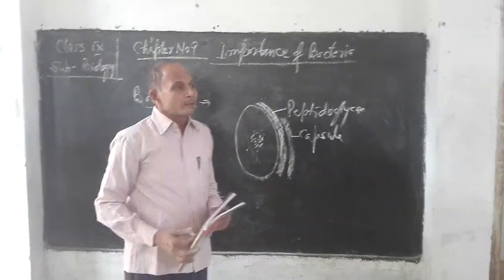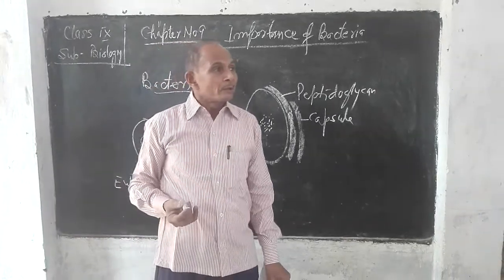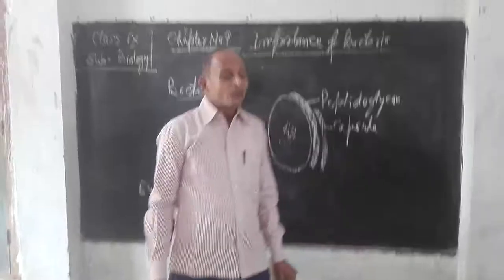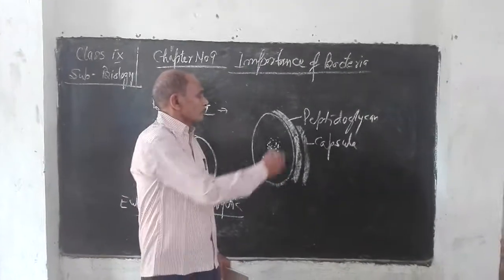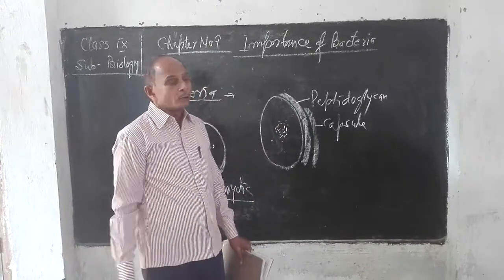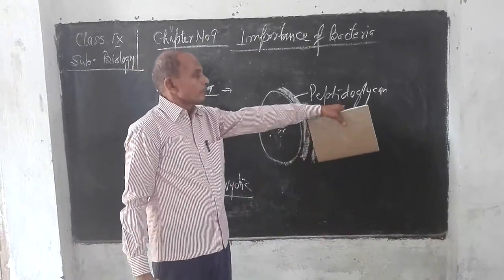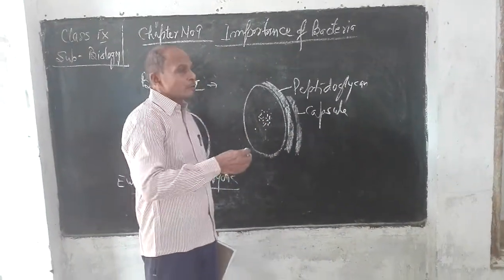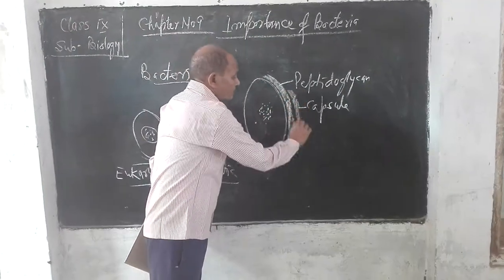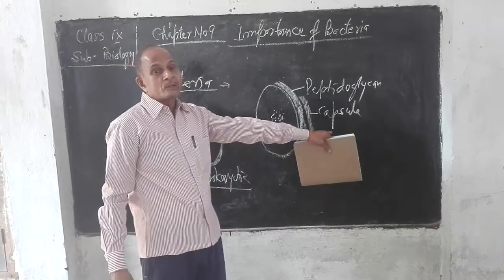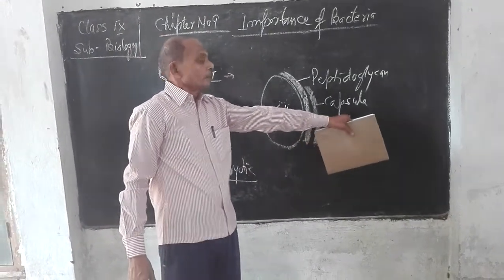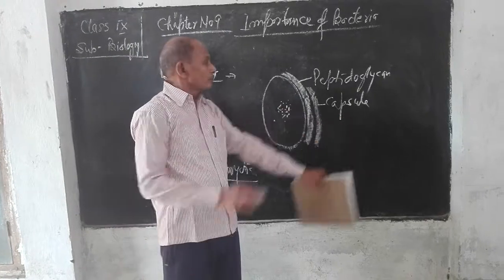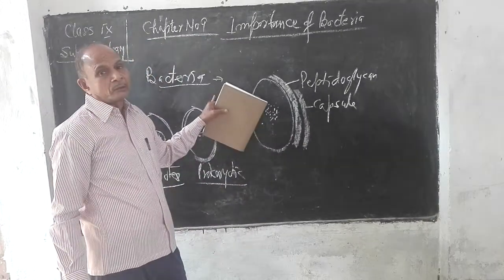Generally in case of plants, the cell wall is made up of cellulose, but in case of bacteria, the cell wall is not made up of cellulose, it is made up of peptidoglycan. In some of the bacteria, not in all, the bacterial cell is surrounded by a slimy substance forming a layer known as capsule. This is the structure of bacteria.